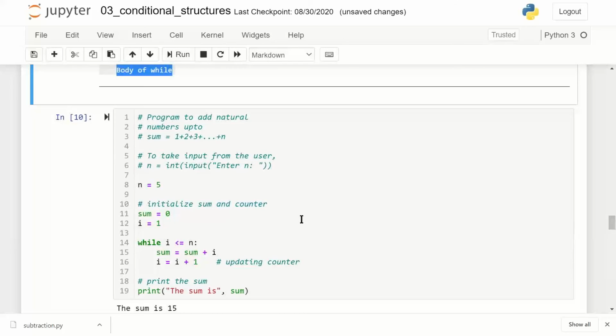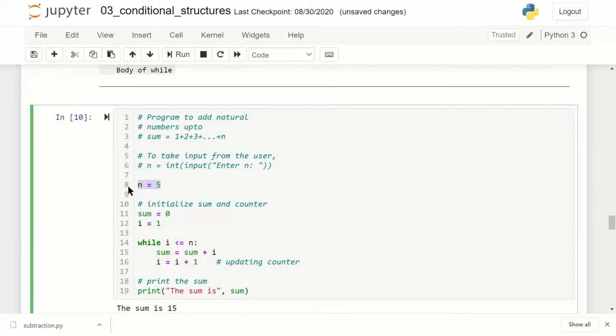I've written a small program. N is equal to 5. I've initiated a value n as 5. Sum is equal to 0 and I is equal to 1. I am saying that while I is less than n, so long as the value of I is less than n, you keep looping. The moment the value of I exceeds n, you should break out.